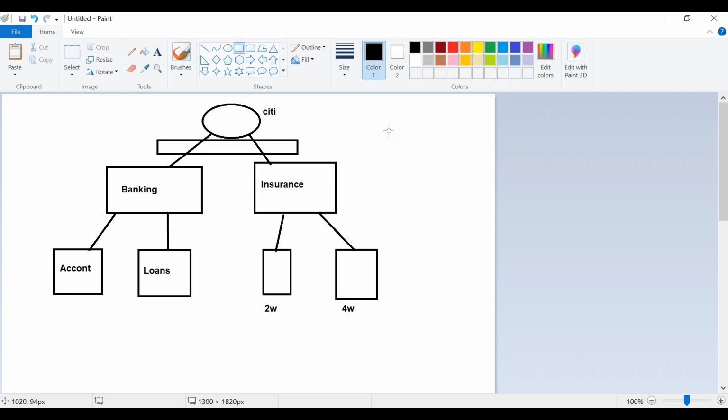Suppose there is something common between the account creation portal and the four-wheeler application, then we will directly create it in the parent of these two. Suppose I have one more framework defined above and I create the necessary things there, I can use it in this wing or this wing also. Once I create it in the banking, I can use it here. Once I create it in the insurance, I can use it here. So based on the project complexity, we might use that many frameworks, and for some projects there will not be frameworks at all. That depends upon the project requirement.